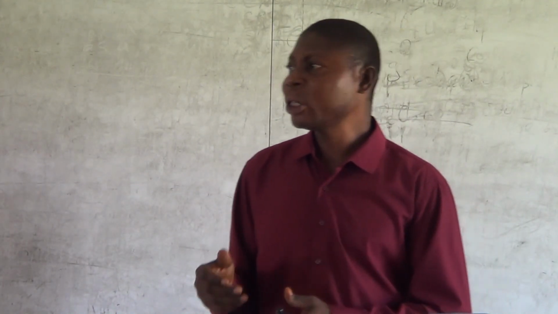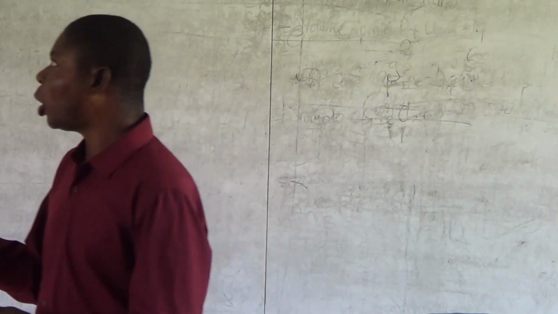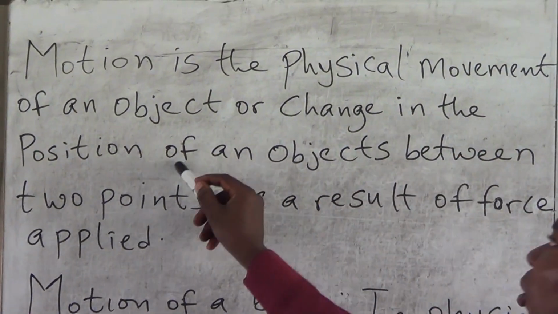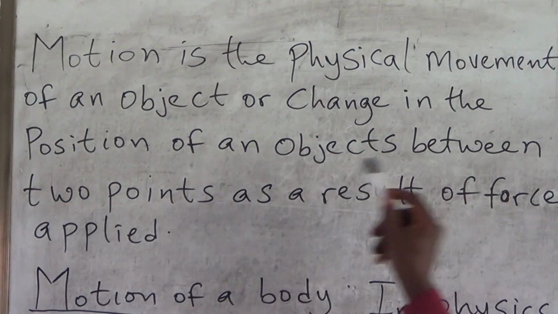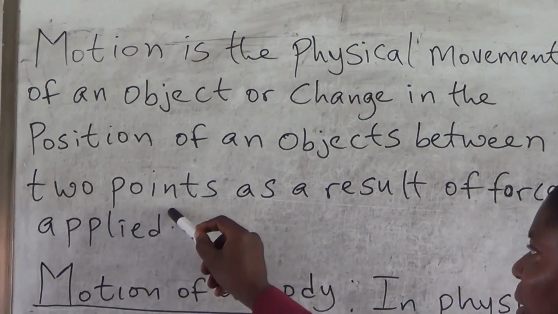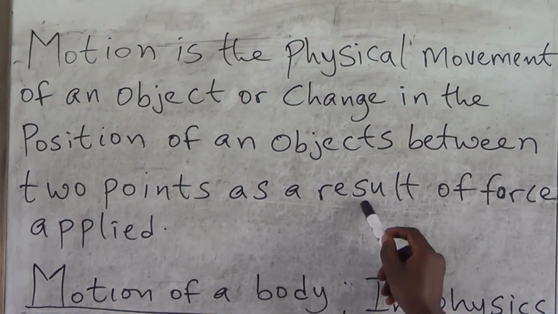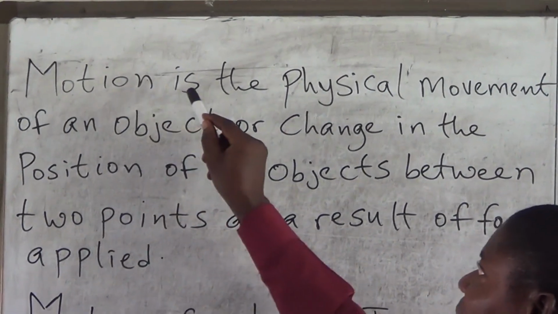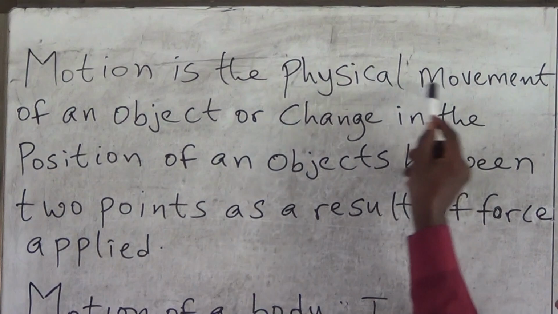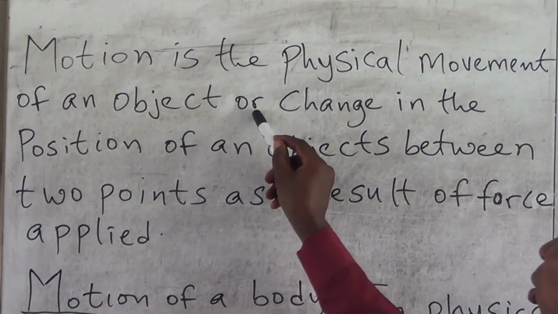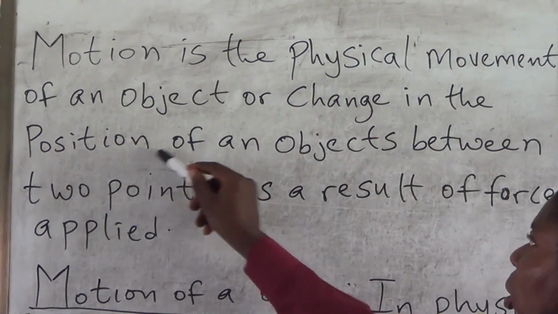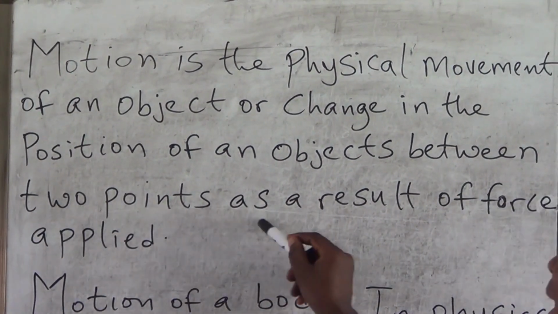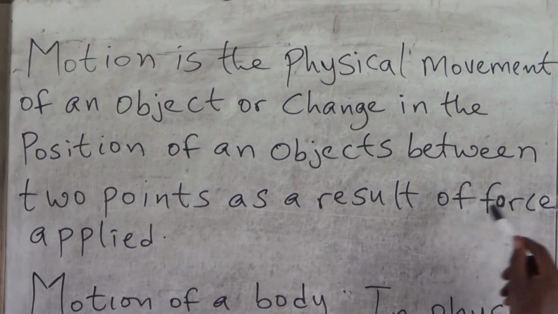So now, motion is the physical movement of an object, or change in the position of an object between 2 points as a result of force applied.